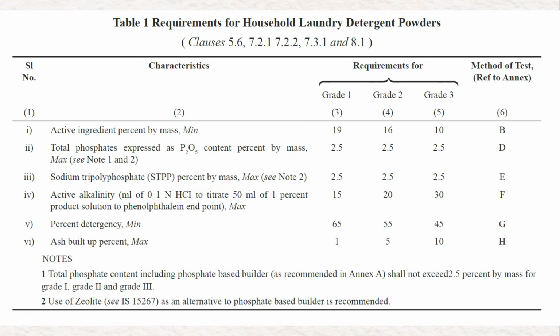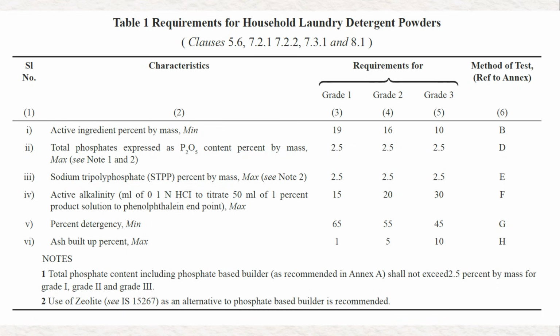This document is available on the BIS official website. After creating an account, we can freely download it, or otherwise I have given the link in the description. As per this document, individually for grade 1, grade 2, grade 3 detergent powders, they have given the specifications. They have given the minimum amount of active matter, then total phosphates. Phosphates are not good for our environment, so they have given only 2.5% as a maximum limit.